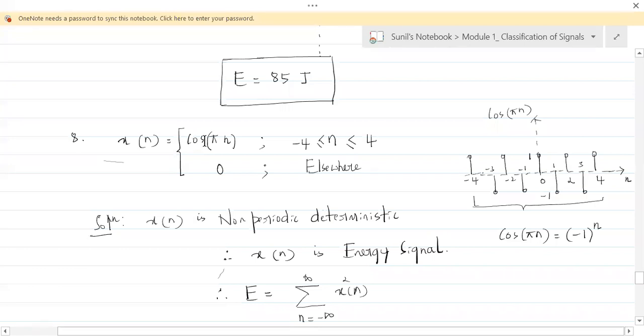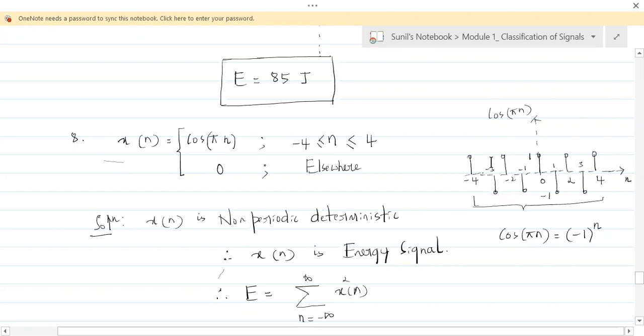This cos pi n looks like this, wherein we have repeating patterns. At 0 we have 1, at 1 we have -1. Again this 1, -1 is repeating. If that is repeating for an infinite number of times, then this would become periodic. But this is non-periodic.